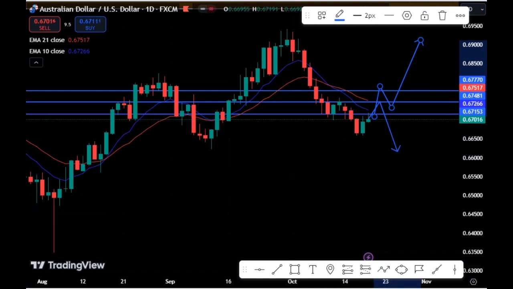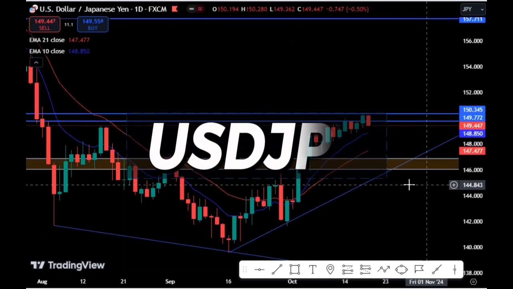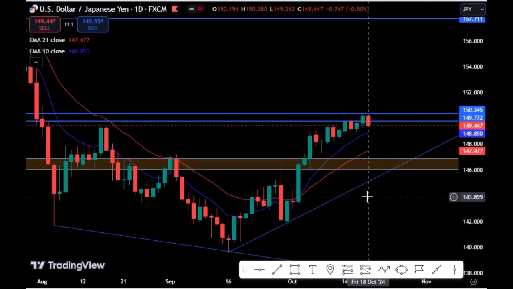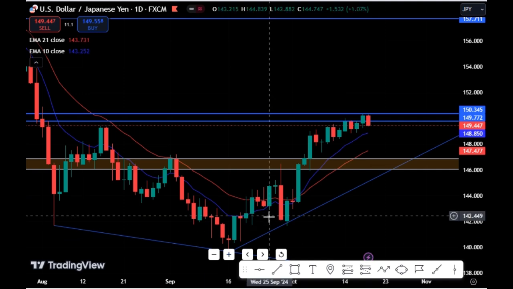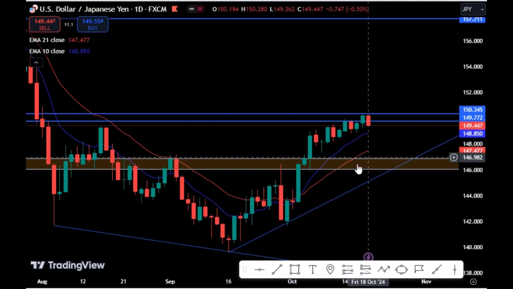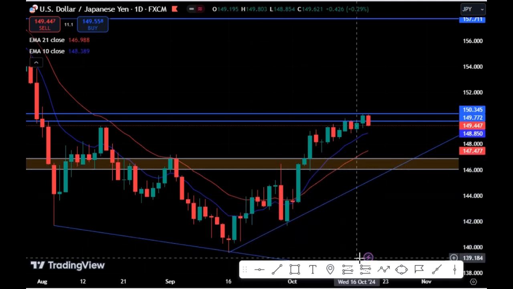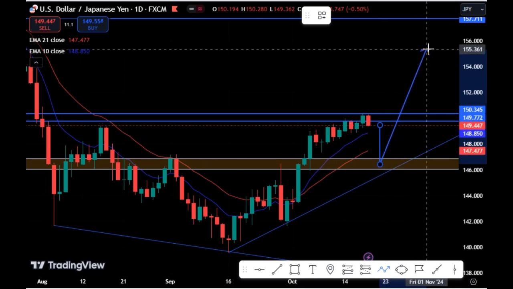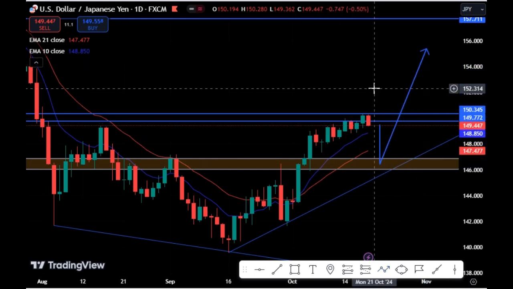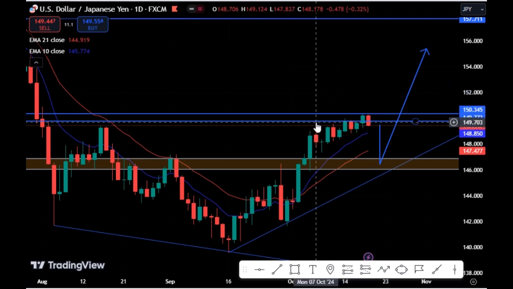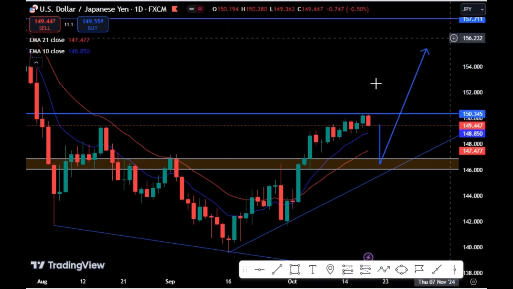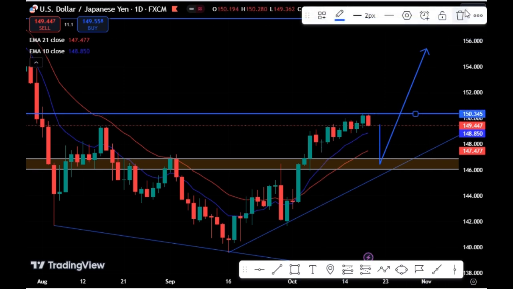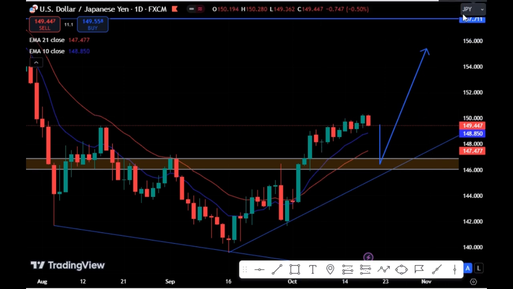Let's look at our next pair, which is the USDJPY. USDJPY still remains in an uptrend. You can see we have a lower low and a higher low. So long as we have this higher low, we expect price to continue to push higher. What we expect is for price to come to this support level, then we'll see price pushing higher for the USDJPY. So USDJPY on the daily chart still remains in the uptrend scenario. Our daily chart is still currently in a strong bullish uptrend scenario for the USDJPY.